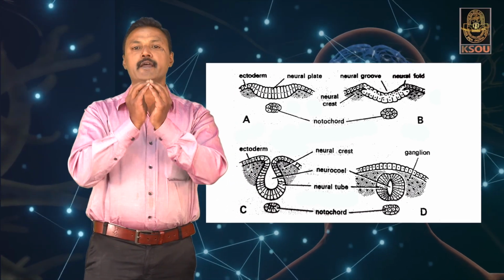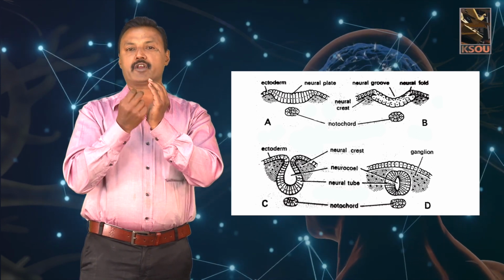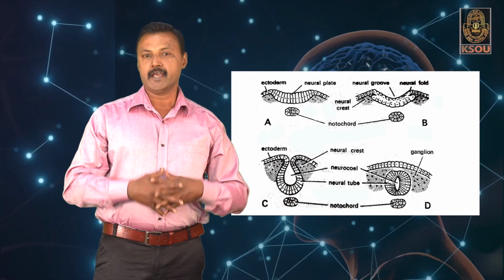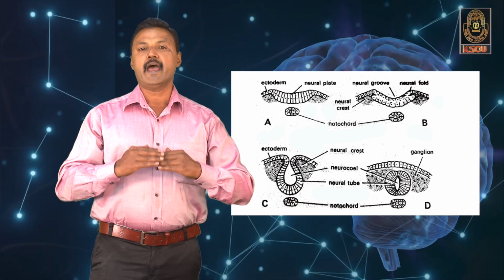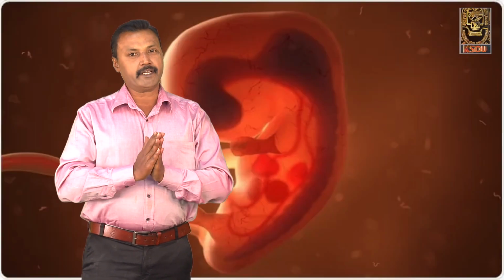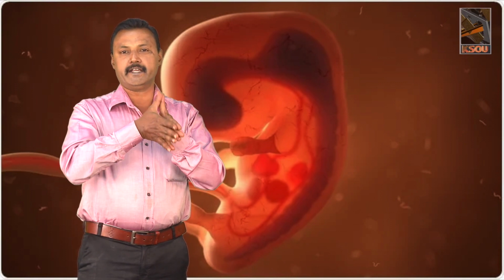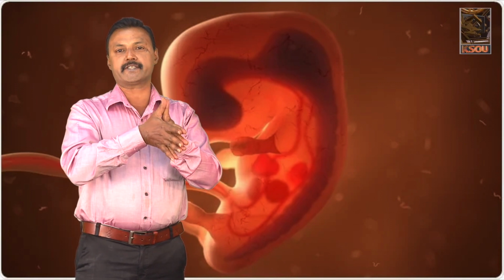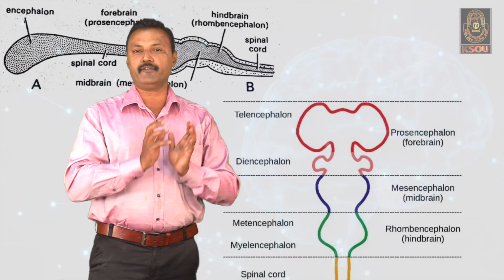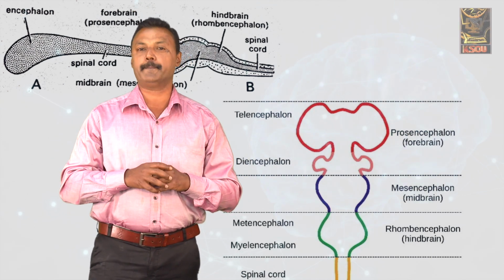The neural tube, surrounded by the surrounding epidermal cells, also forms a cavity called the neurocele, which sinks down and then develops into the nervous system. With the development of the embryo, these neural cells enlarge into a club-shaped structure called the encephalon. This encephalon develops into the brain.